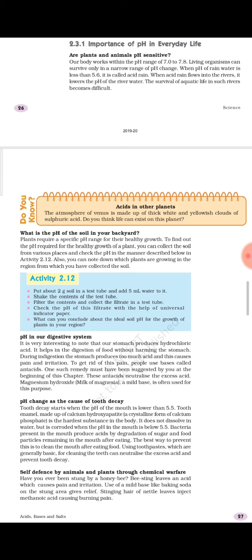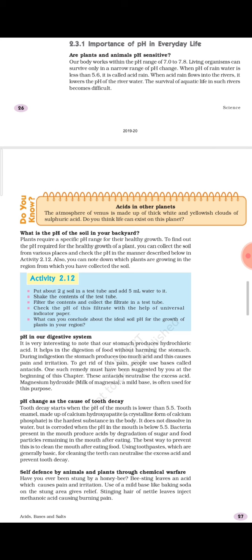The vinegar which we use for cooking food is a very dilute form of acetic acid. Now this is methanoic acid, its chemical name, and its common name is formic acid. In a bee sting or in nettle leaves, the acid which is present is formic acid. That is why when a bee stings us, we feel some sort of pain and irritation, because of this acid present in the sting.